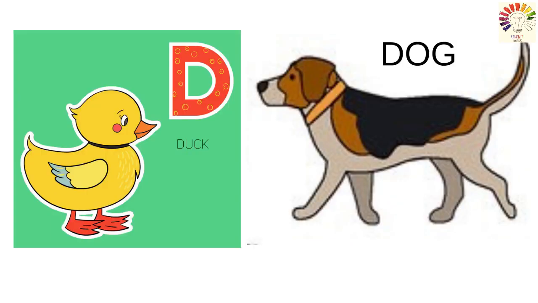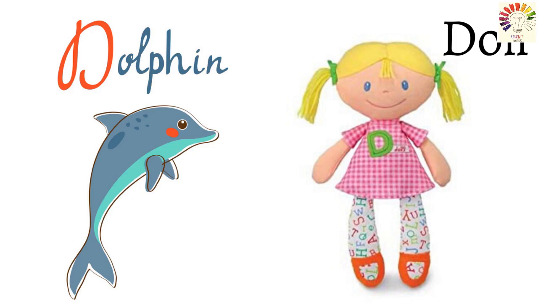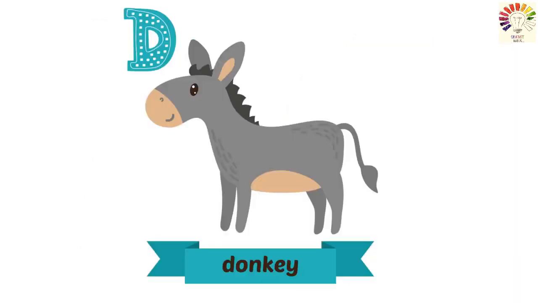Can you say something with D? Duck. Very good. D for duck. D for dog. Can you say another one? D for dolphin. D for doll. D for donkey. Got the sound? D.